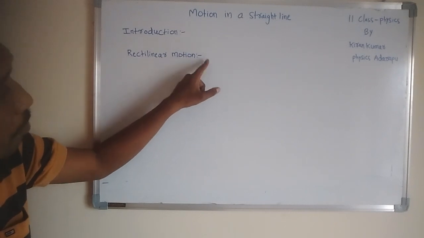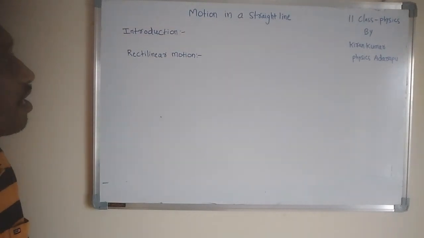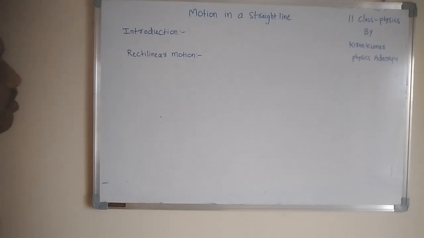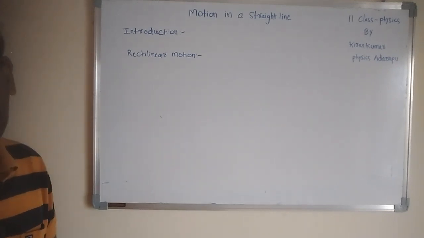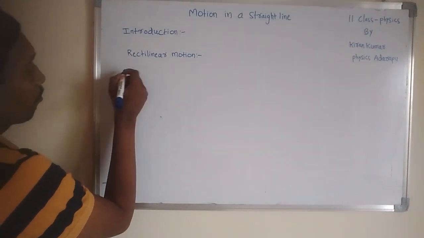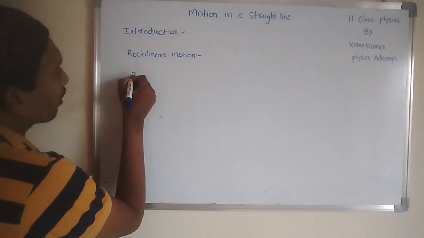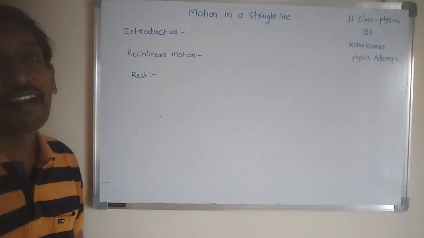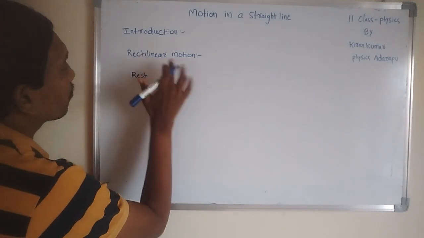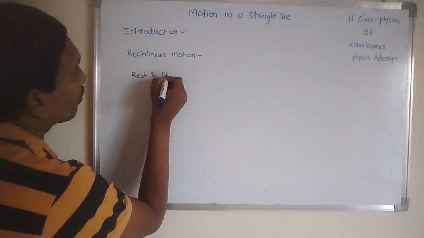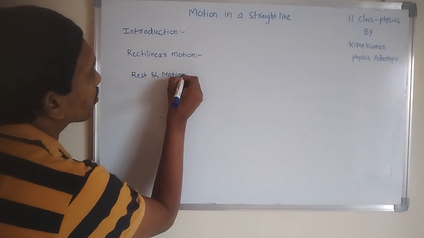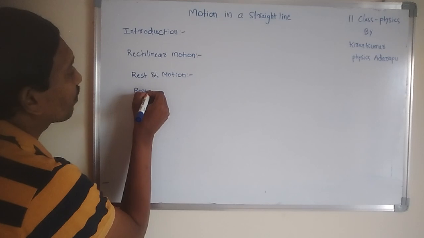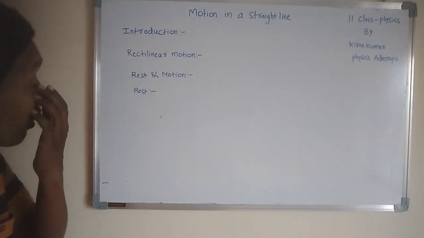Now in this topic, first we will discuss two important terms for motion. The first is the difference between rest and motion. These are very important terms in this topic, that's why first we want to understand the difference between rest and motion.